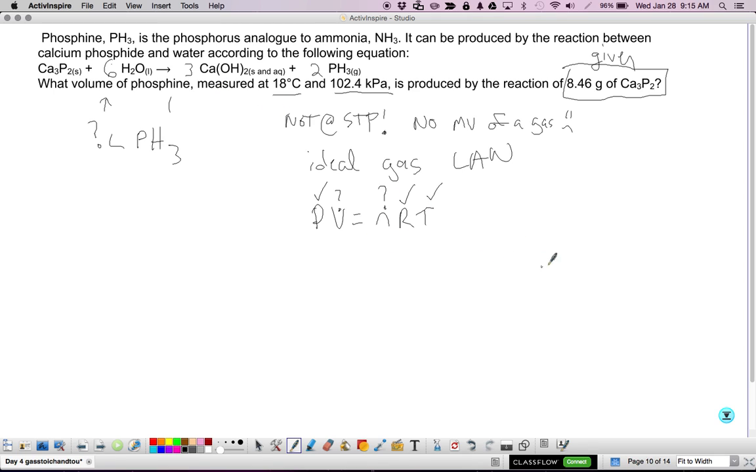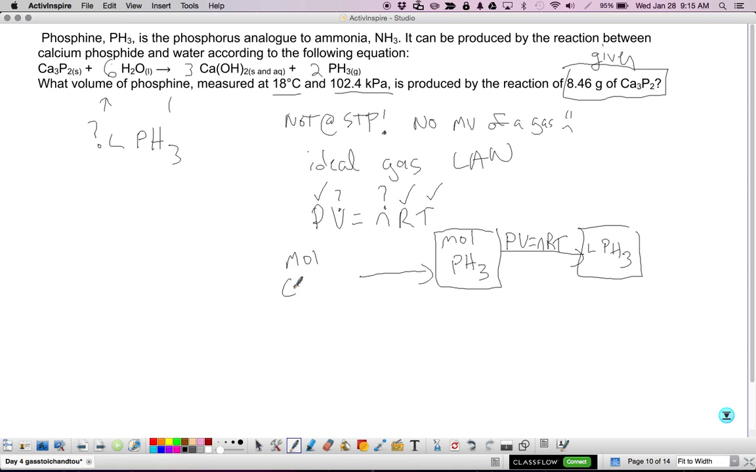So here's how I'm going to plan this out. I want liters of phosphine. That's my end product. I am going to get that from moles phosphine, and to do it, I'm just going to use the ideal gas law to convert from one to the other. Where am I going to get my moles phosphine? I'm going to get that from moles Ca3P2. And what conversion is that? You betcha, it's mole ratio.